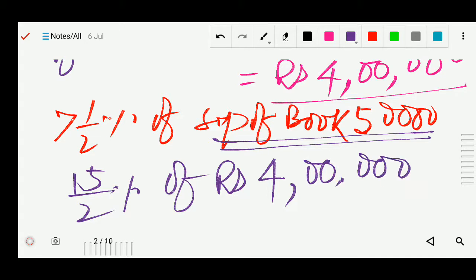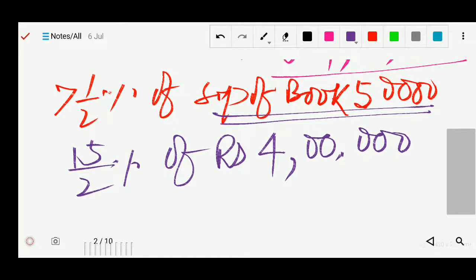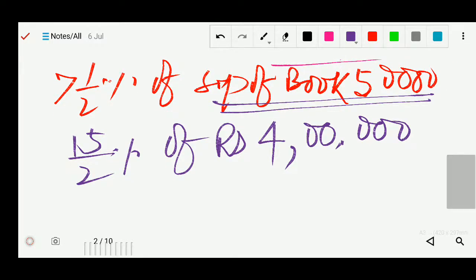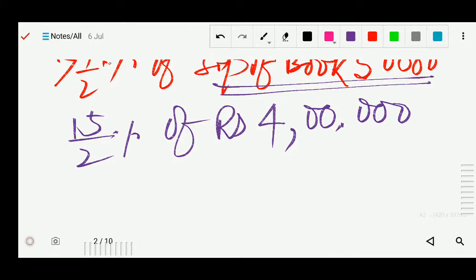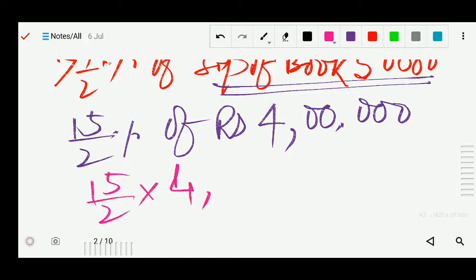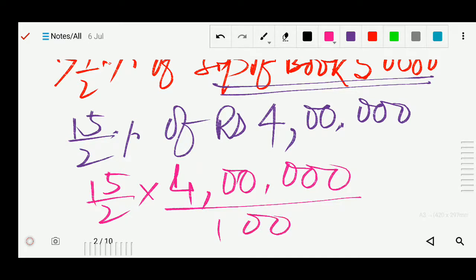Okay, now we will solve. What is the next step? So 15 by 2 multiplied by 4 lakhs. Now this percentage you will remove, this 100 will come here. Now you can divide: this 20 will cancel with this 20, and by 2 you will divide it, so you will get 2,000.